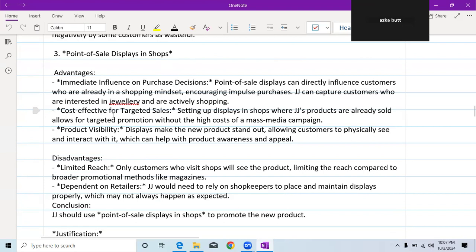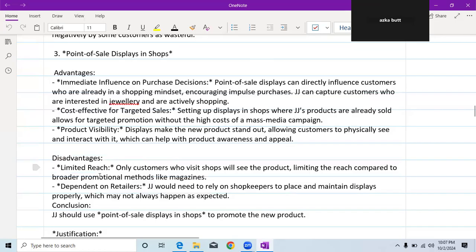So the second one is cost effective for targeted sales. Setting up displays in shops where JJ's products are already sold allows for targeted promotion without the high cost of a mass media campaign. And a third advantage is product visibility. Displays make the new product stand out, allowing customers to physically see and interact with it, which can help with product awareness and appeal.